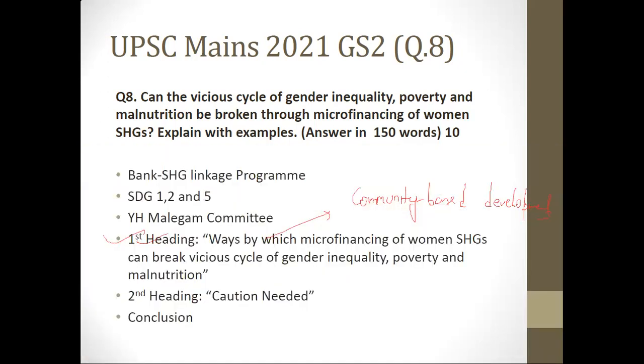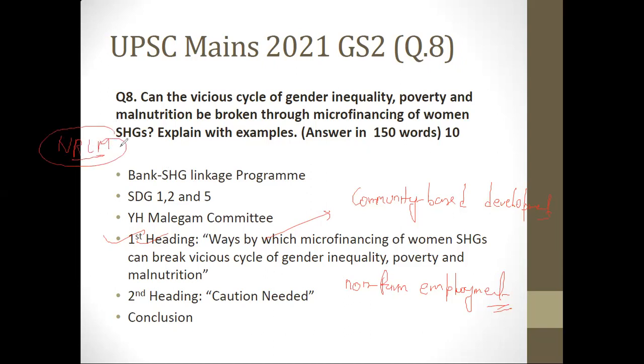The fourth point which you can give in the first heading is that microfinancing of women SHG provides crucial non-farm employment. That is very important. When we read inclusive growth in GS paper 3, we keep on talking about how 50% of India's population is involved in agriculture, and there is so much disguised unemployment. There are different types of unemployment: disguised, structural, cyclical, underemployment. All these you need to know. So we need to have non-farm employment, and that is being provided when we are giving microfinancing to women SHG. And this helps us in breaking the shackles of poverty. Example, Jeevika in Bihar. Then you have Deendayal Antyodaya Yojana, NRLM, National Rural Livelihood Mission. So you can give this example.